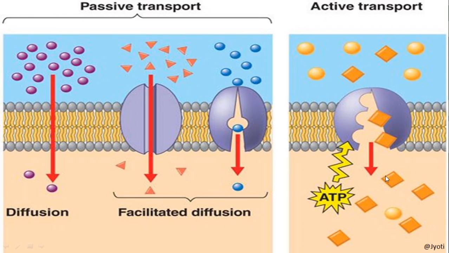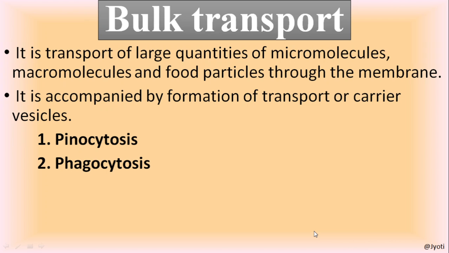But in active transport, the transportation is taking place from lower concentration to higher concentration. Here you can see this is low. The spherical molecule shown here is less in concentration, but it has to move outside. But on the contrary, you can see these solute particles are less outside, but they need to move inside. So they need to be exchanged for each other, which requires ATP. So this is called active transport.